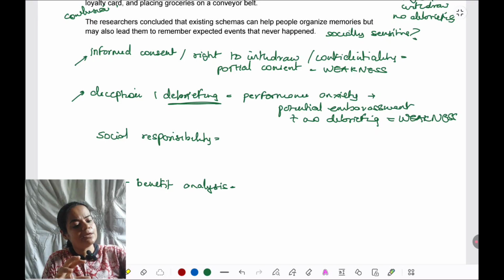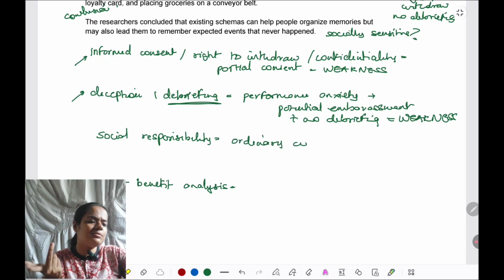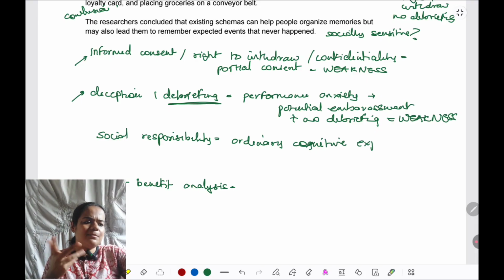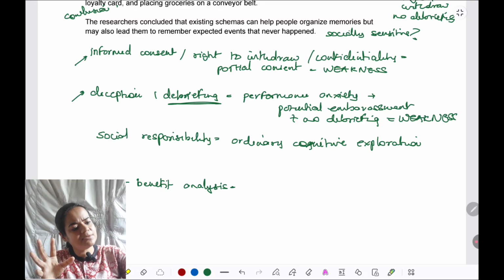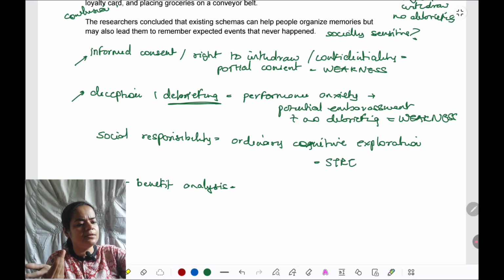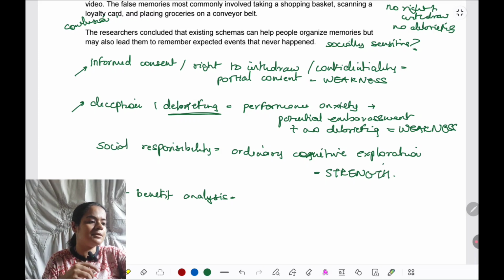So what I would put down is that it is an ordinary cognitive exploration. These types of studies keep getting done in the area of schemas, memory, recognition. No social sensitivity is involved in this, which is a strength. It's a benefit. This research does not stand to create any disturbance in society.